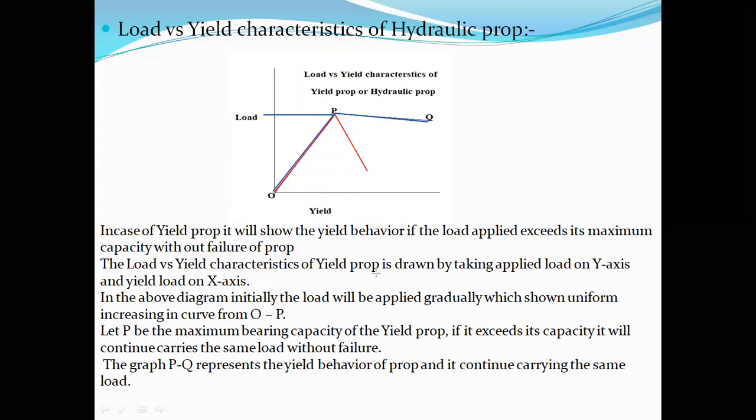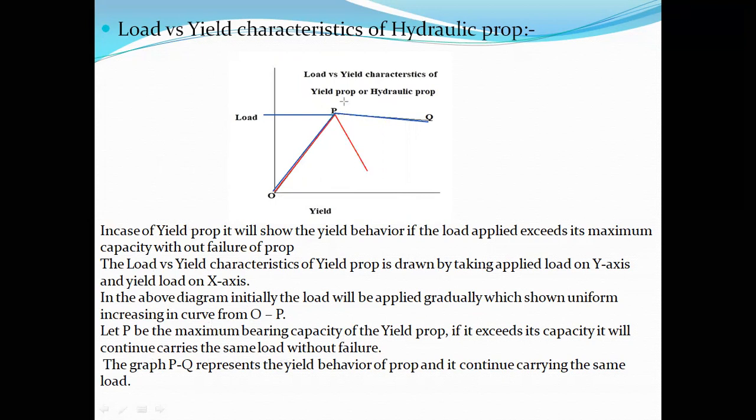The load versus yield characteristic of a yield prop is drawn by taking the applied load on the y-axis and the yield on the x-axis. In the above diagram, initially the load will be applied gradually with a uniform increase. See here the load versus yield curve initially, it was uniformly increasing from O to P. So it increases gradually with a uniform increase in the curve from O to P. Let P be the maximum bearing capacity of the yield prop.